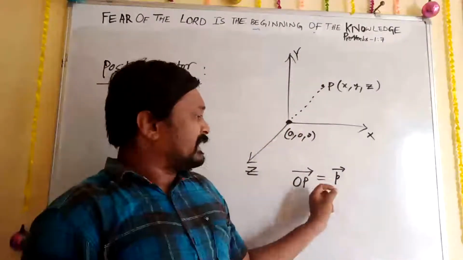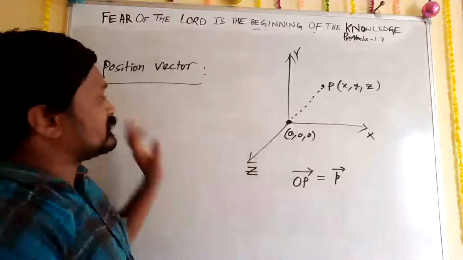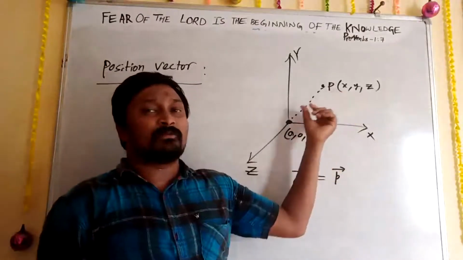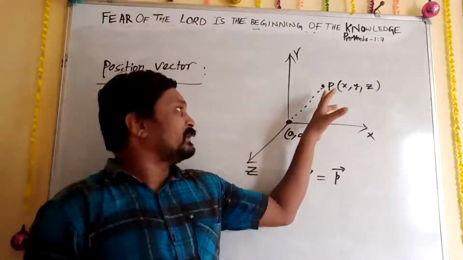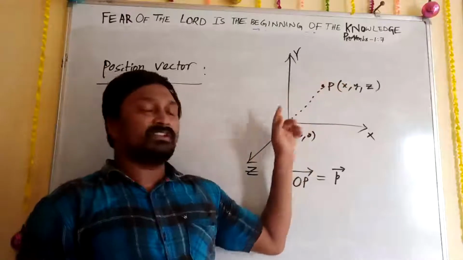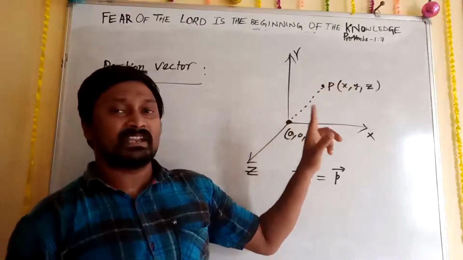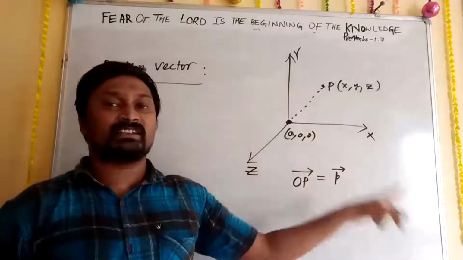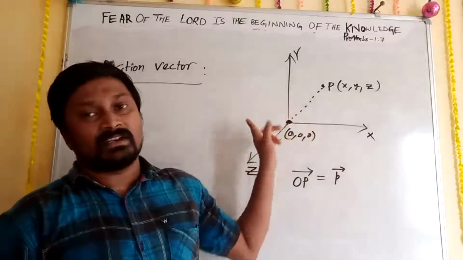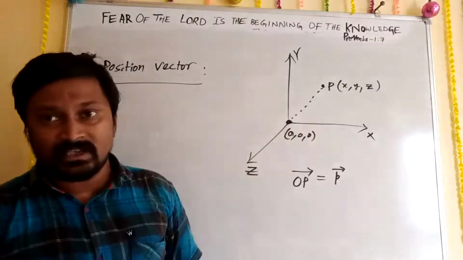See, simply, the position vector means the position of a point measured from the origin. If you are able to state the position of a point by using the origin, then we can call it a position vector. If it is not from the origin, we cannot call it a position vector. Okay.